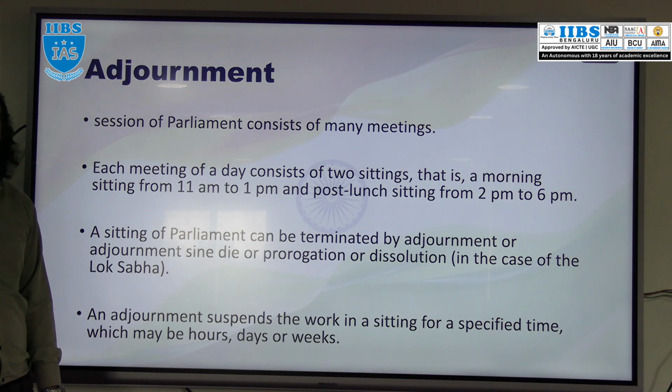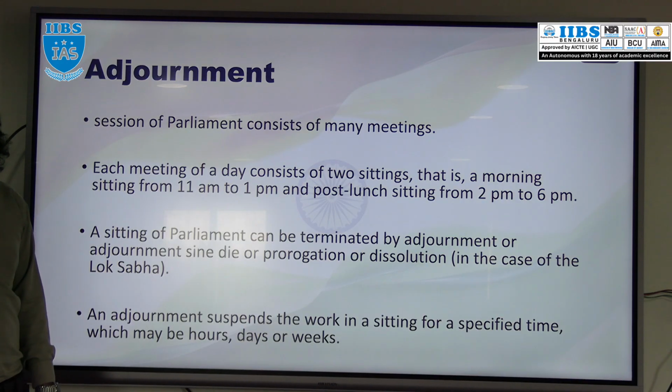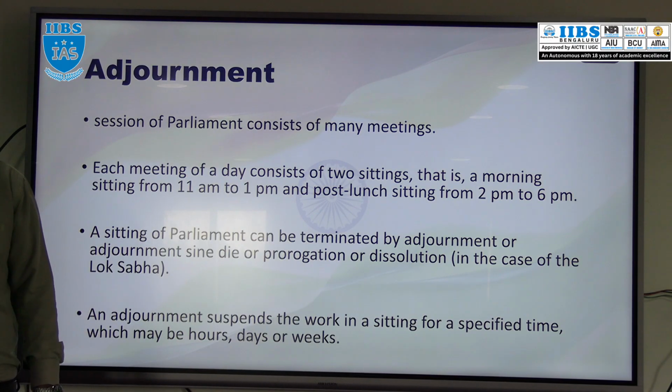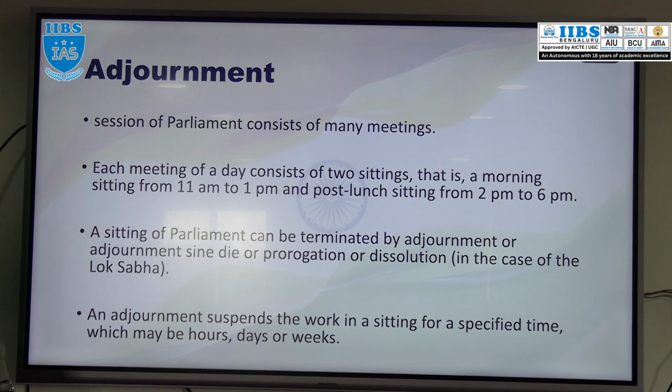This sitting of parliament can be terminated, right? Now who will terminate? Presiding officer will terminate. Whenever the sitting of the parliament, or the sitting of the Lok Sabha or Rajya Sabha, is terminated by the respective presiding officer, that termination is called adjournment. What is it called? Adjournment.